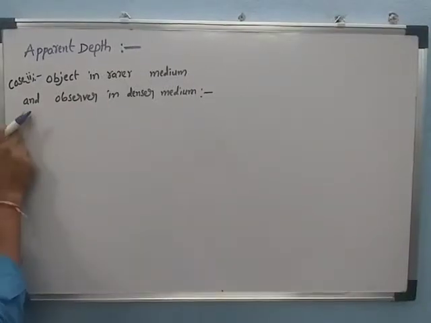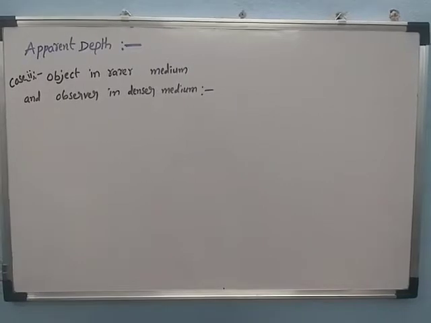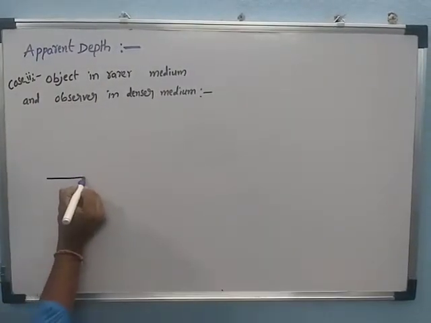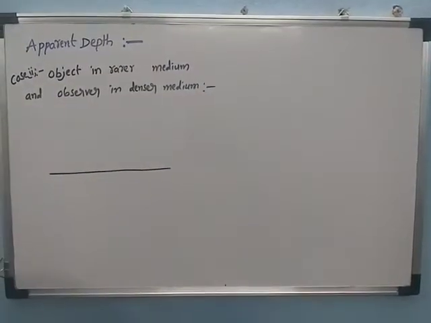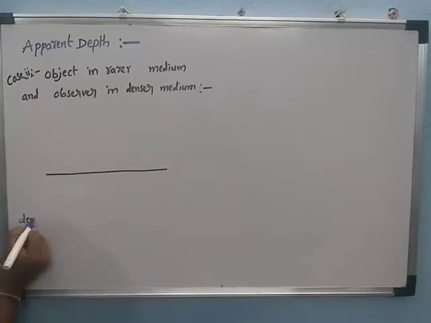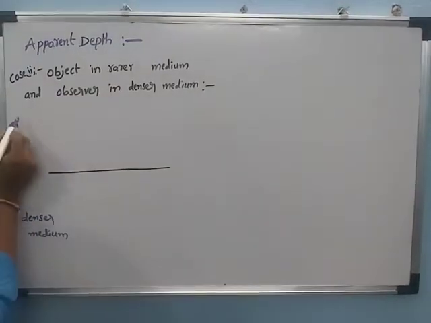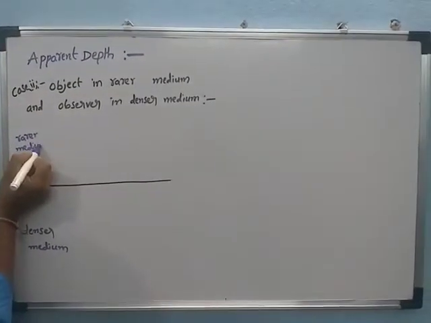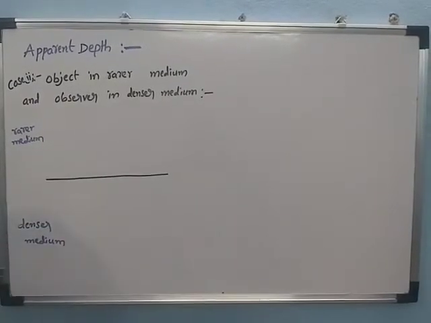Next, the second condition: the object is in the rarer medium and the observer is in the denser medium. Let us consider two media separated by a surface. This is the denser medium, and this is the rarer medium. One is the denser medium, and the other is the rarer medium.